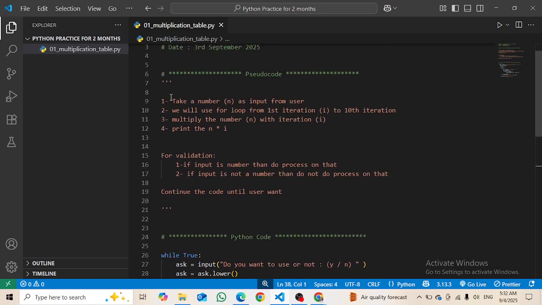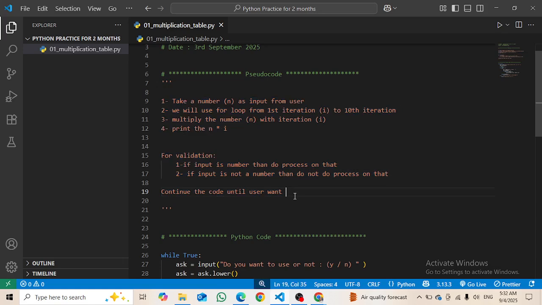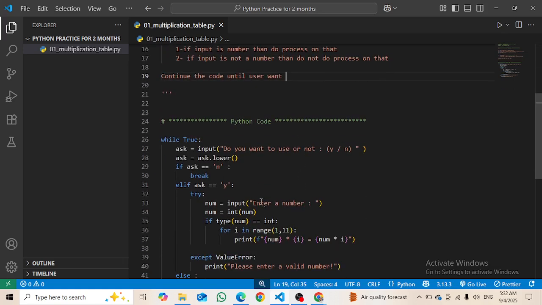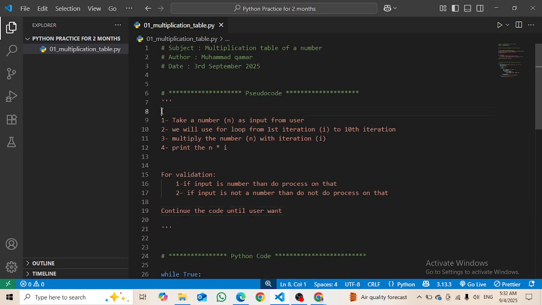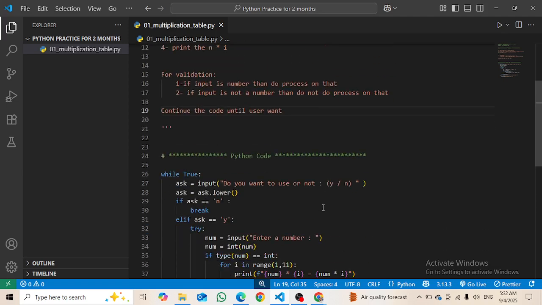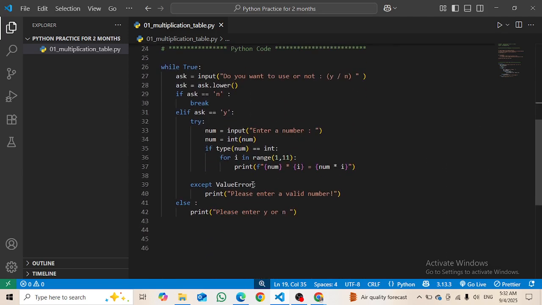And then here is the pseudocode. First I wrote this and then I converted that code into this, and here you can see the logic, all the things. This is basically the logic or algorithm, or the pseudocode. And this is the Python code, which looks quite good to me, as I wrote the first code in my life by myself. So I am very happy about writing this.